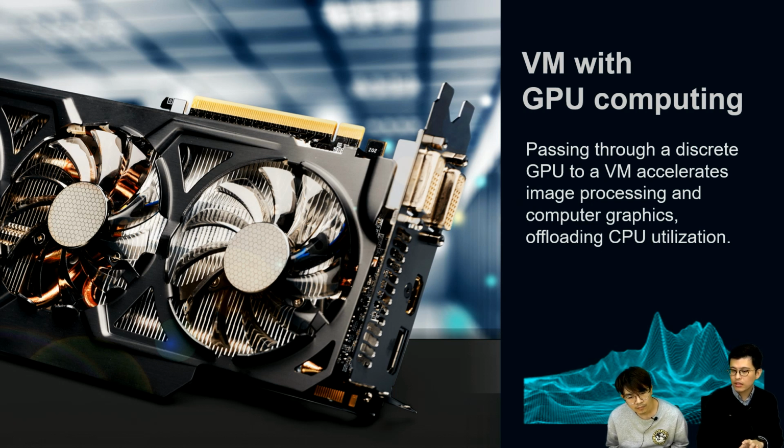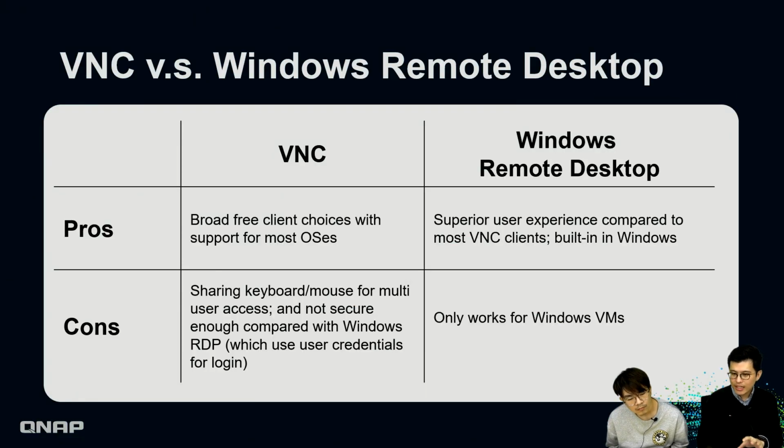So this part could help with the first item. And the second item, before we introduce our PCoIP solution, I still want to compare VNC and Windows RDP, and why you may feel they are not good enough for your needs.